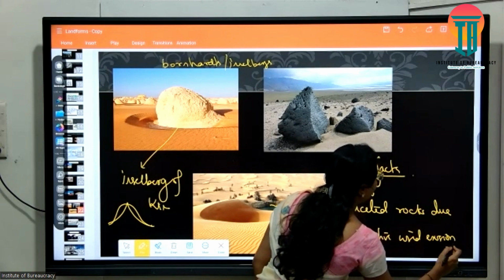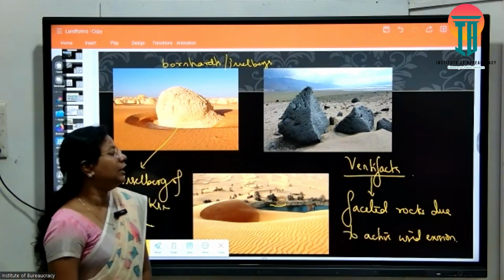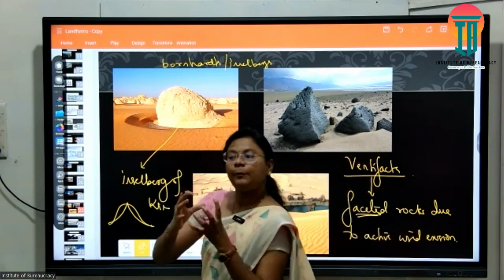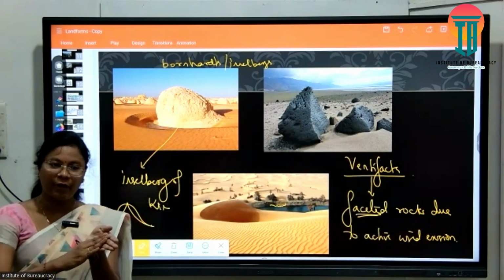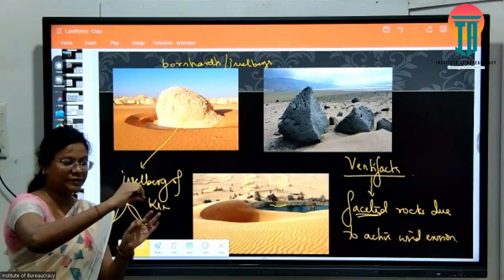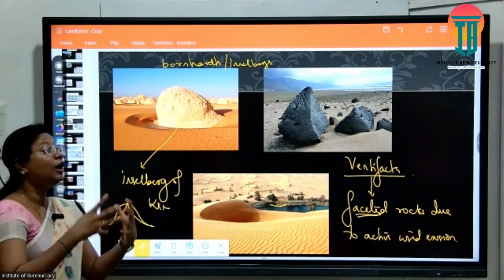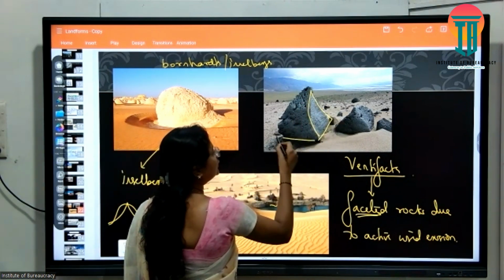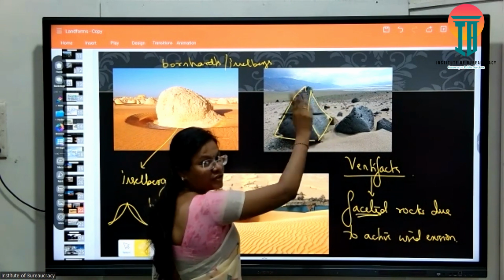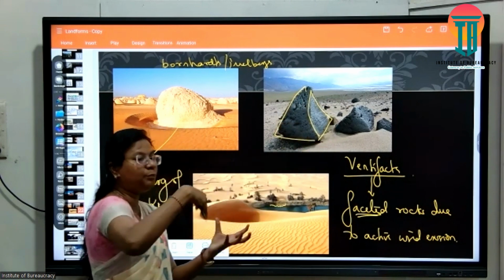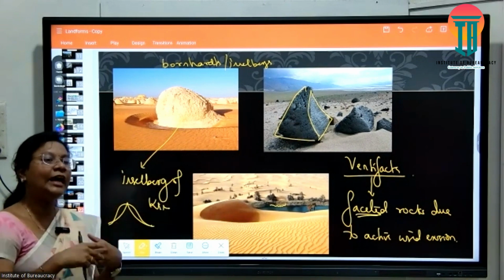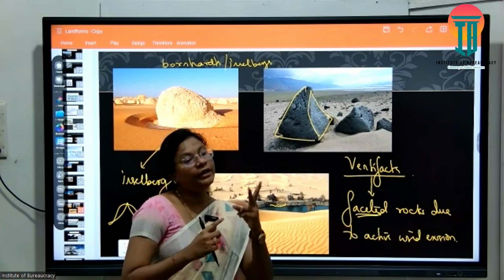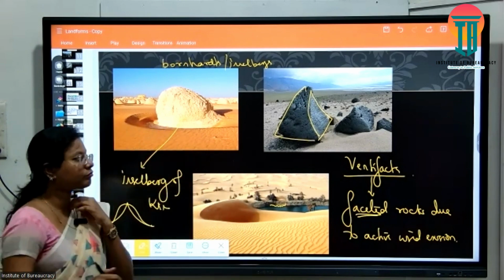Faceted means the rock does not have a specific shape. Have you seen tool making? When making a tool, they abrade all the sides so that it has a specific face. Due to wind erosion, you could say this has one important face, this is another face, probably one or two faces on the other side of the rock. The wind naturally abrades the rock to have multiple faces like that. That is called ventifacts, when it has three important faces.